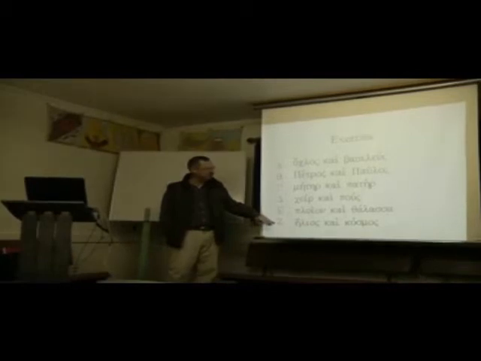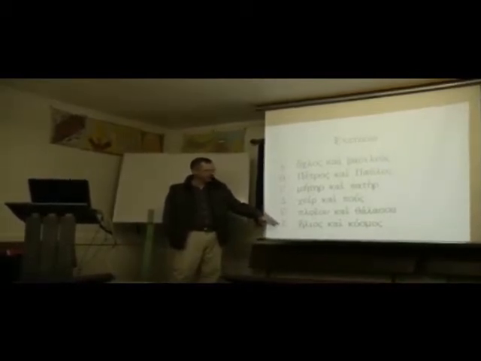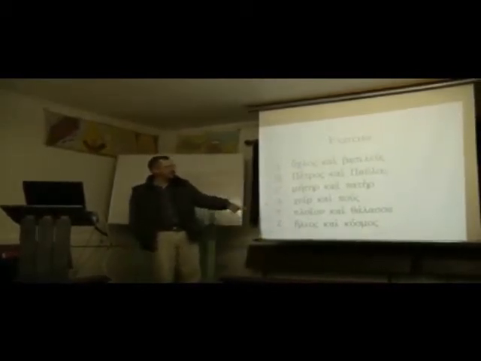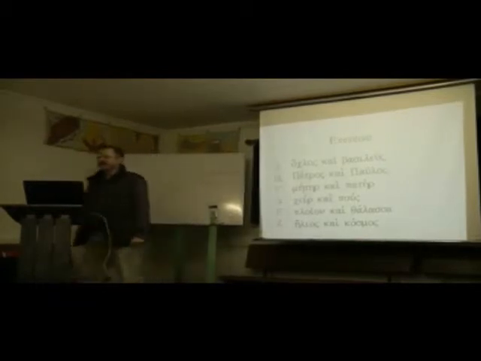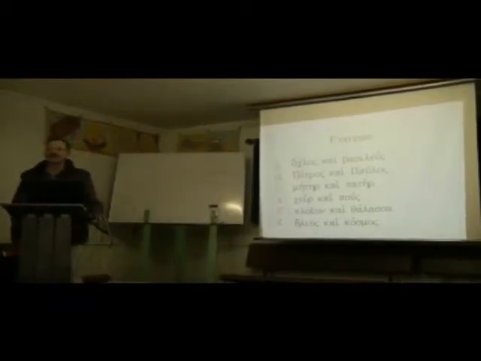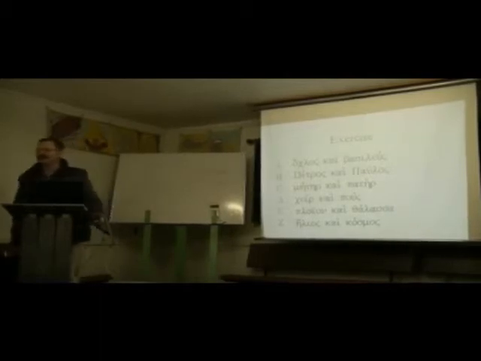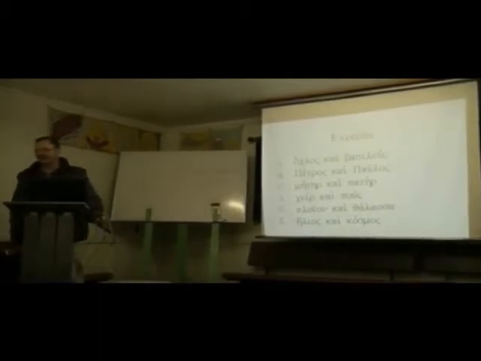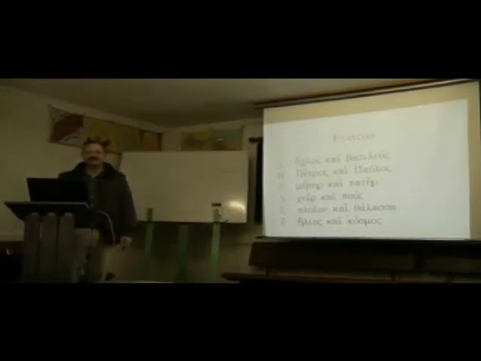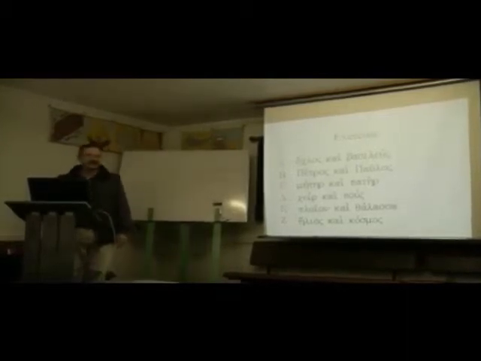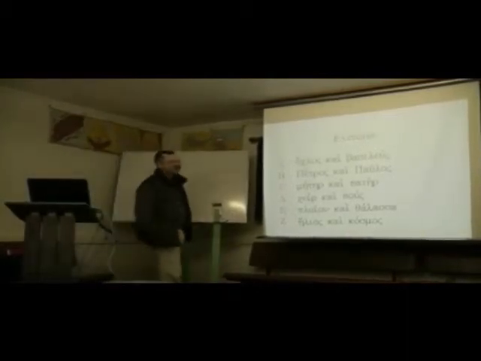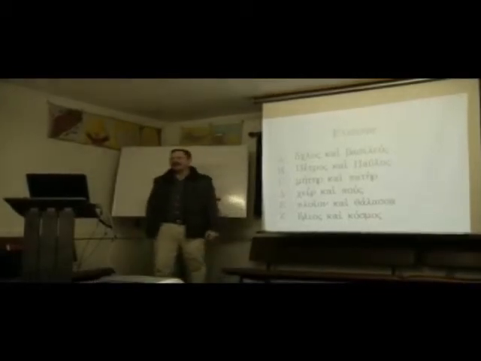Finally, zeta. Helios kai kosmos. Helios kai kosmos. What is that in English? Sun and world. So, the picture that would represent the sun and the world. Write the zeta in the column next to that.